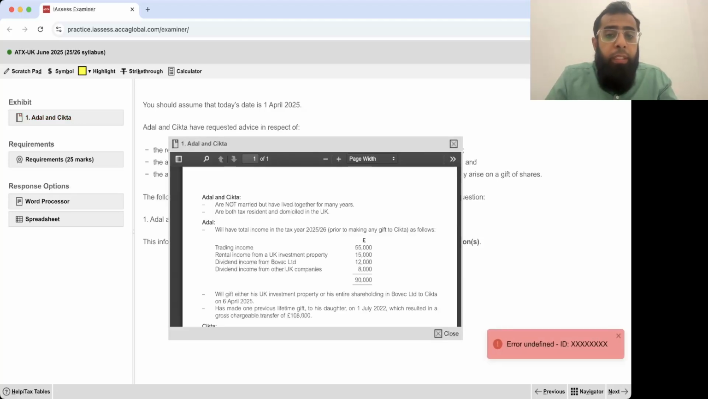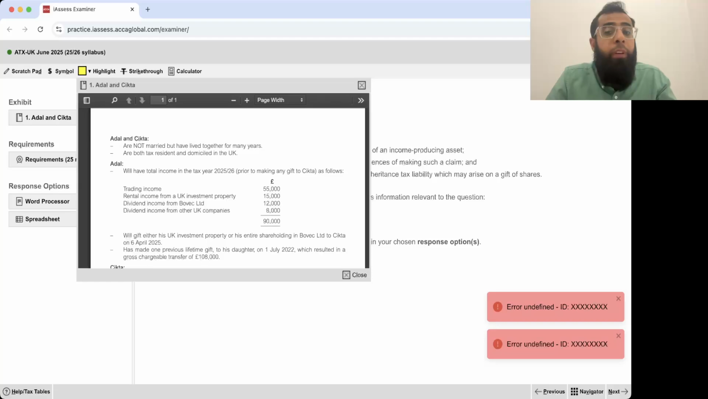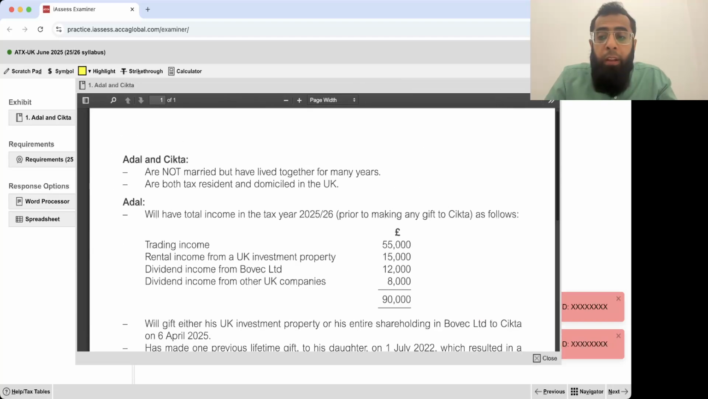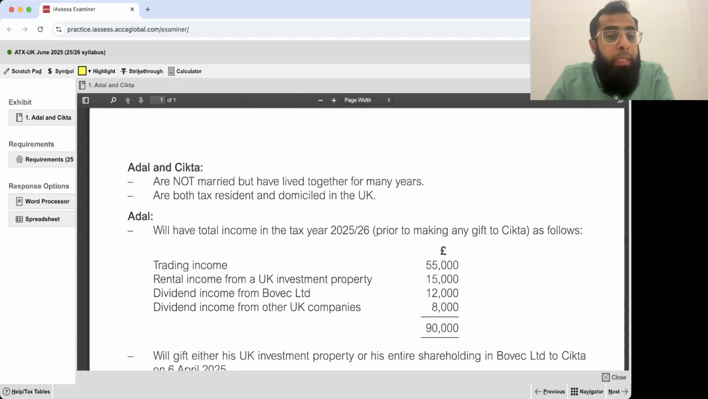Okay, let's look at it. I want you all to listen to me very carefully. As we start to read this exhibit, Adil and Sitka are not married but have lived together for many years. Now, when they are not married, they will not be getting a lot of reliefs relating to spouse exemptions, like in CGT and inheritance tax, when assets are transferred between husband and wife, between spouses. They are exempted from CGT and IHT. But here he has made it clear that they are not married.